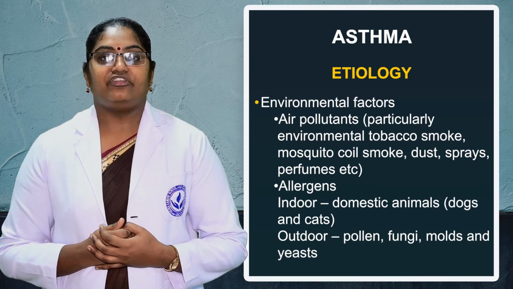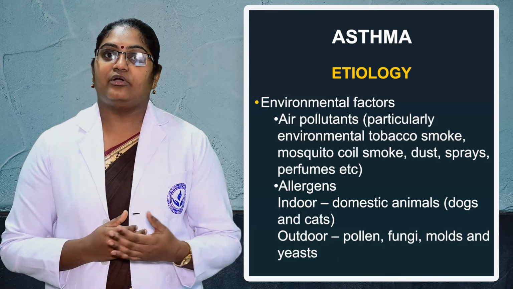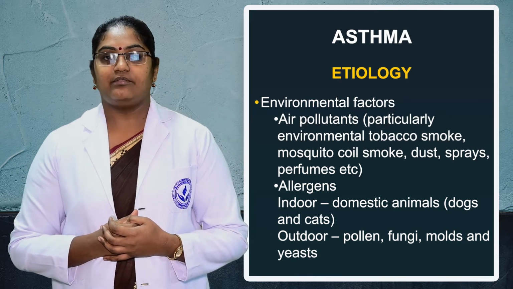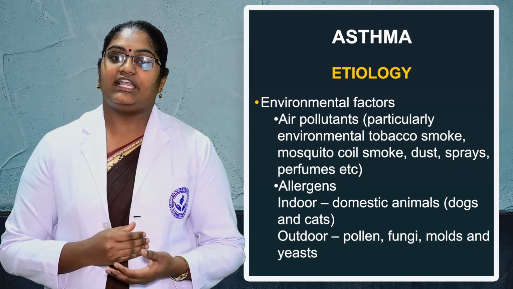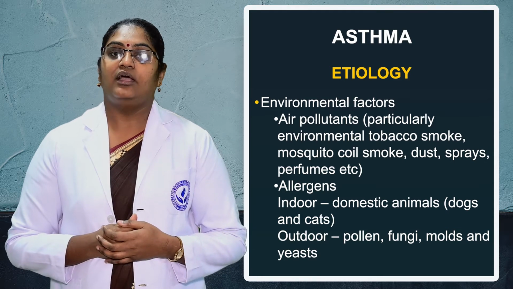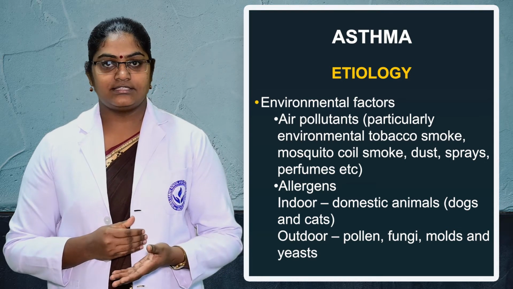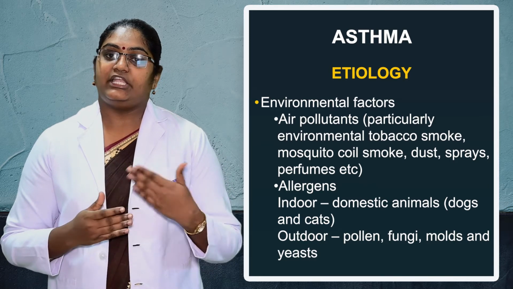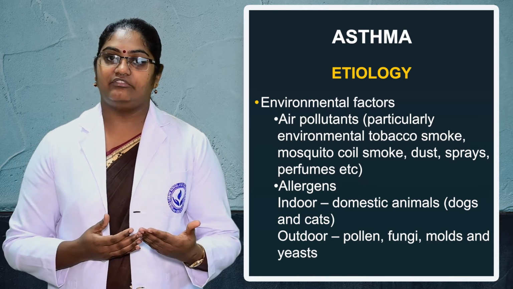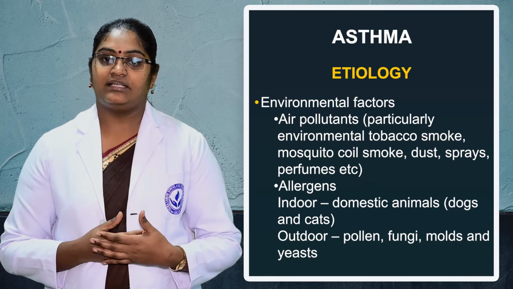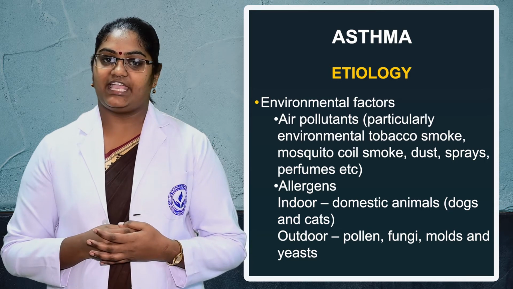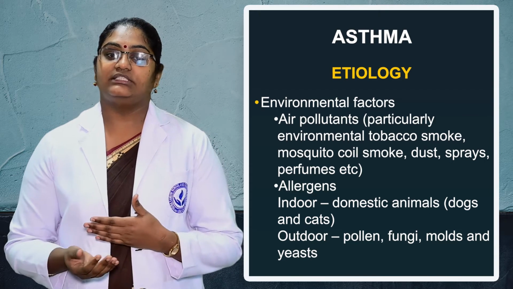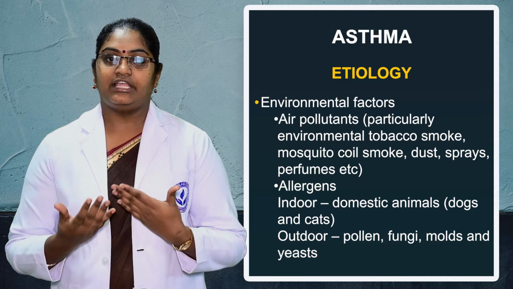First one is the environmental factors. Under environmental factors we can see air pollution and allergens. Air pollution includes environmental tobacco smoke, mosquito coil smoke, dust, spray and perfume. Allergens can be indoor and outdoor. Indoors we can see pet animals, for example dogs and cats. Outdoors we can see pollens, fungi, molds or yeast.